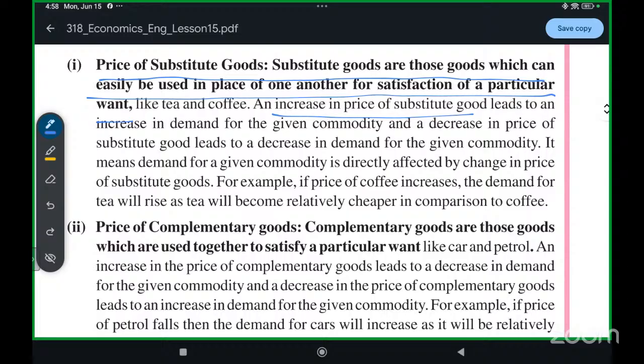This is the relationship between the main goods, means your main product, and the substitute product. The demand for your main product is directly affected by the change in price of substitute product. If your Nike shoes is rupees 8,000, but you are getting same kind of shoes in Reebok for rupees 7,000, what will you buy? Reebok shoes. That is your substitute, right?